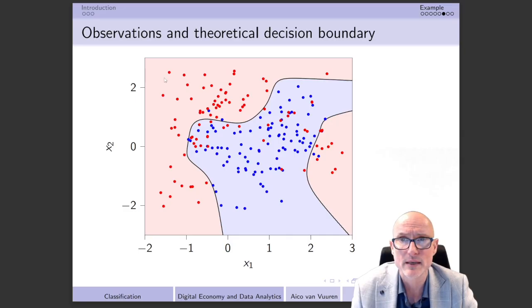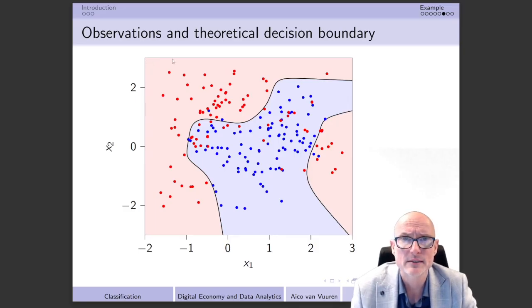So what I did was that I simply started here in the left upper corner that we have over here, and I asked myself for the first combination of x1 and x2, I would say the first pixel of x1 and x2, the question: was the probability of having a red higher than the probability of having a blue? If that was the case, then I'm going to have a red pixel over here, otherwise I'm going to have a blue pixel over there. But in this particular situation, if I'm really here in this upper left corner, then actually probability was higher for red than for blue, so this is a red pixel.